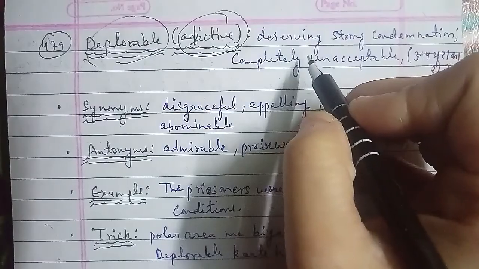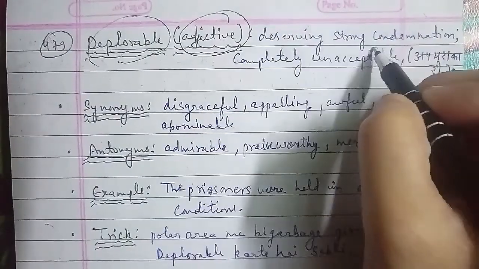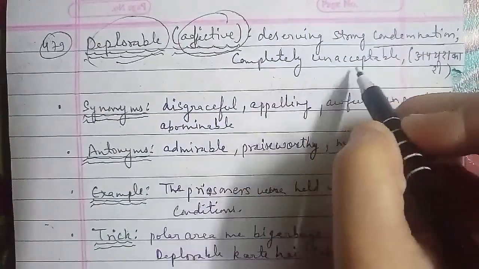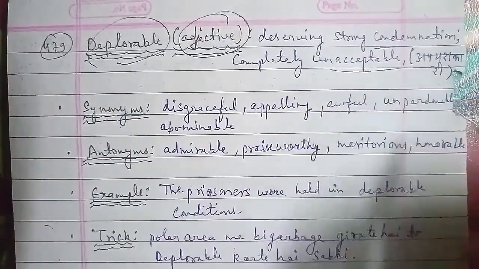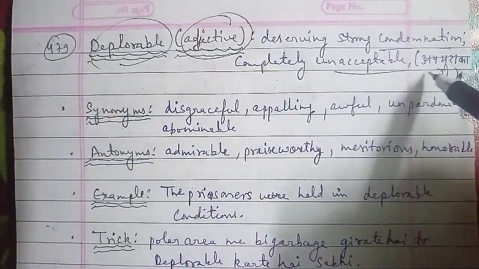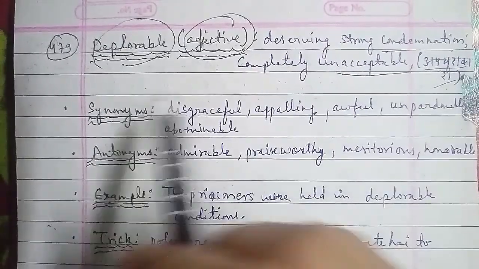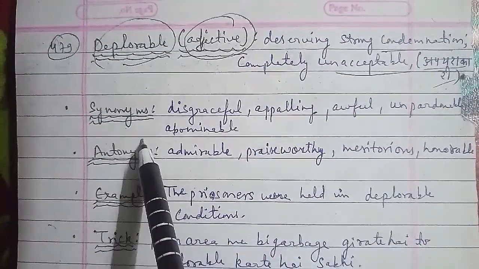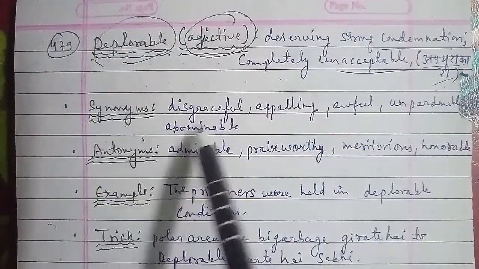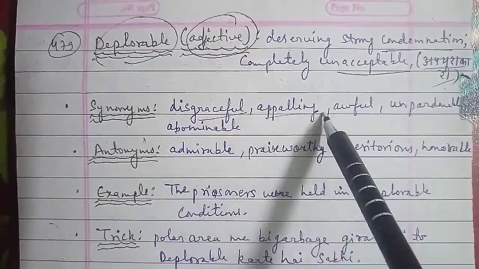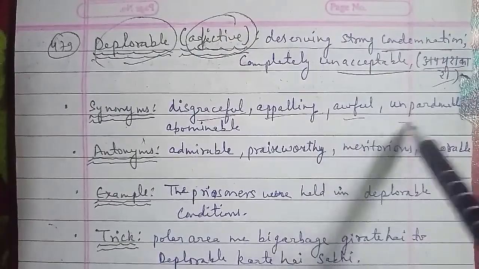The example of deplorable is the prisoners were held in deplorable conditions. Prisoners जो होते हैं वो आपके deplorable conditions में जाते हैं. Now the trick that we have is your polar area में bigger beach गिराते हैं तो deplorable करते हैं सभी.